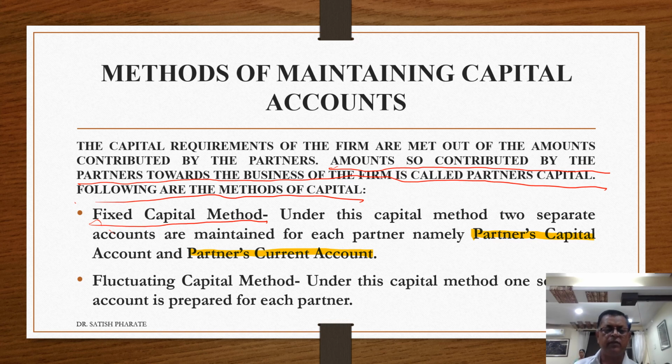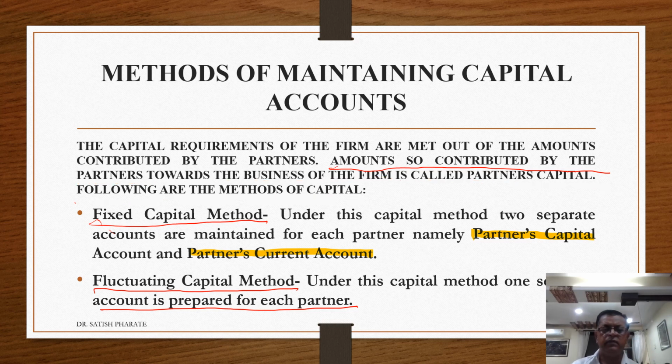Second one is fluctuating capital method. Under this capital method, only one separate account is required to be maintained by each partner. That is the partner's capital account. There is no current account to be maintained separately. Only the capital account is required to be maintained. This is regarding partners' capital accounts required to be maintained.